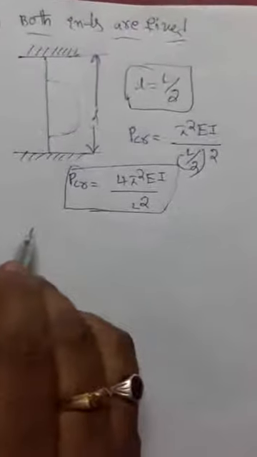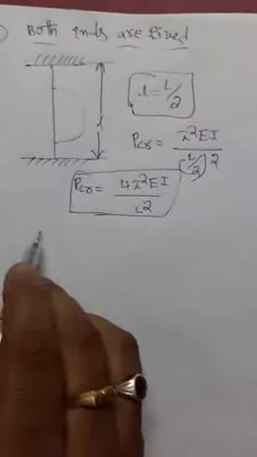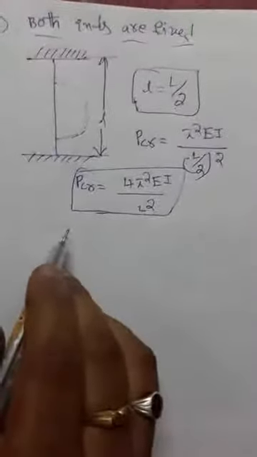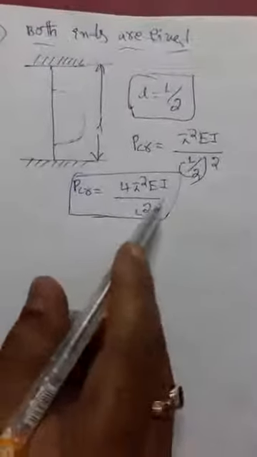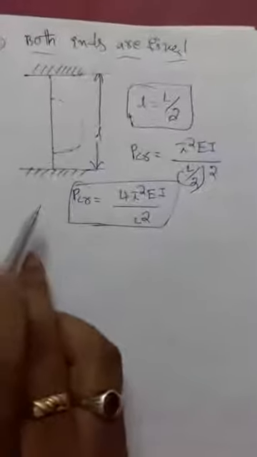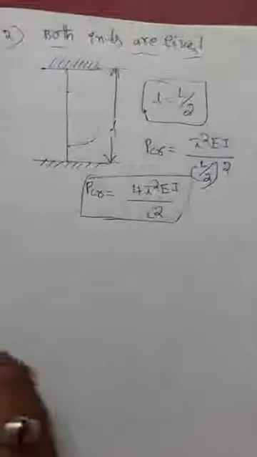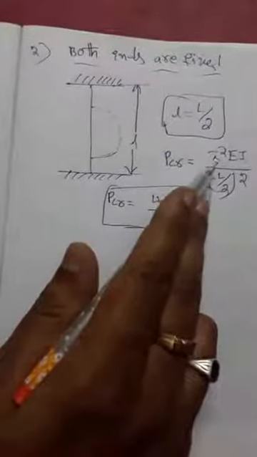What is the Euler's crippling load for both ends fixed? In that problem, you can use this formula: 4 pi square EI by L square, under the condition of both ends fixed. Simply, instead of L, you can substitute L by 2 in the normal Euler's crippling load formula. The normal formula is pi square EI by L square.